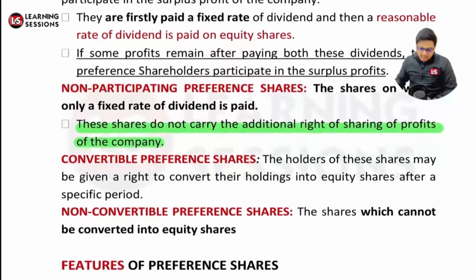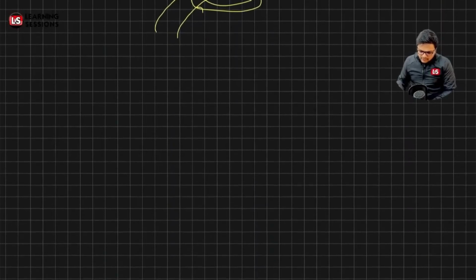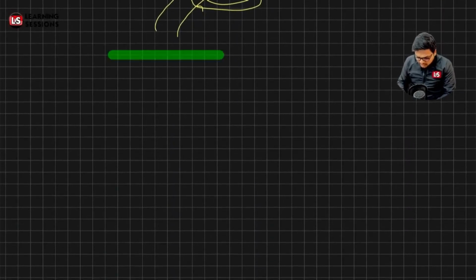And further, it's related to convertible preference shares. Convertible preference shares are issued with a timeline, stating that the share can be converted into equity after a particular time period.